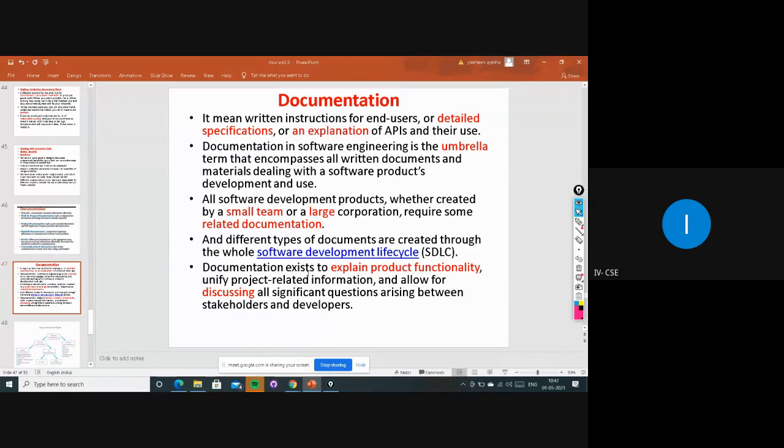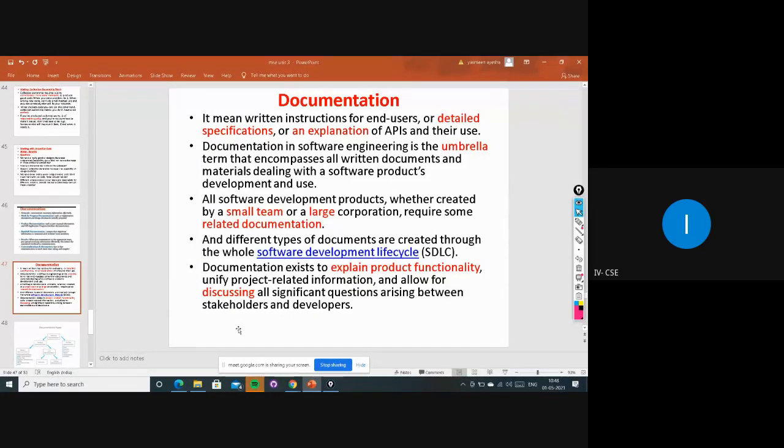And documentation exists to explain the product functionality. First of all, why are we maintaining this documentation? So that we can understand how the product is working and what kind of information is related to it, and it allows discussing all the significant questions arising between the stakeholders and the developers, right? So for everything there will be a documentation.